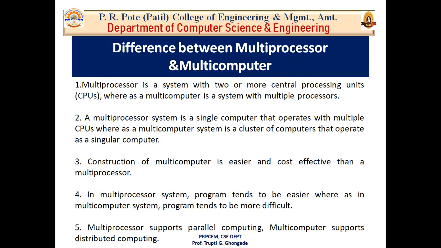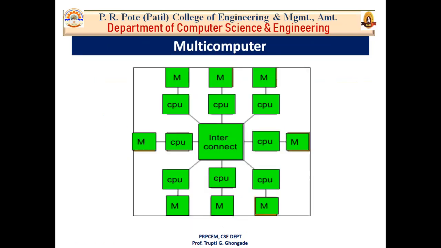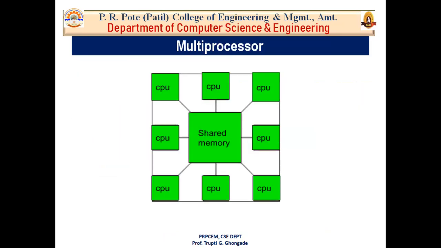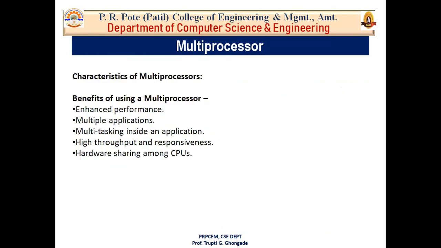Whereas your multi-computer is a system with multiple processors that are attached via an interconnection network to perform a computational task. Here we can see that in multi-computer, all your central processing units are connected through an interconnection network to perform a computational task, and they are accessing their own local memory. But in multiprocessor, all central processing units are connected to a shared memory.